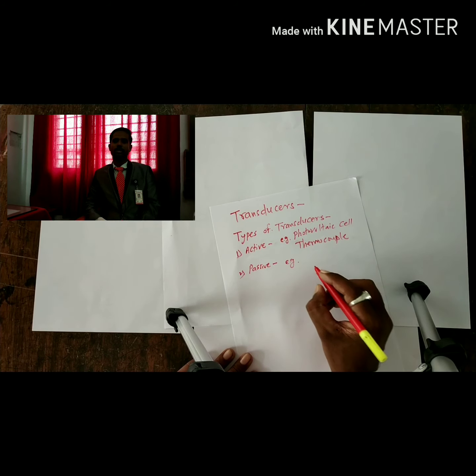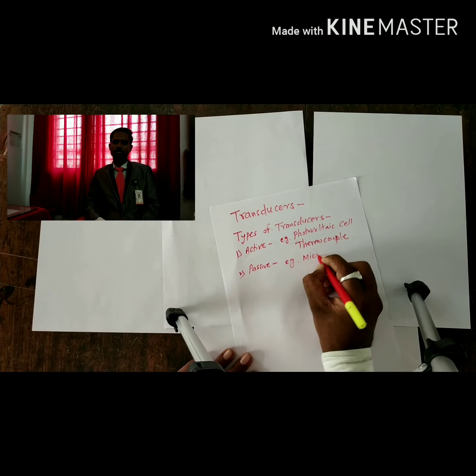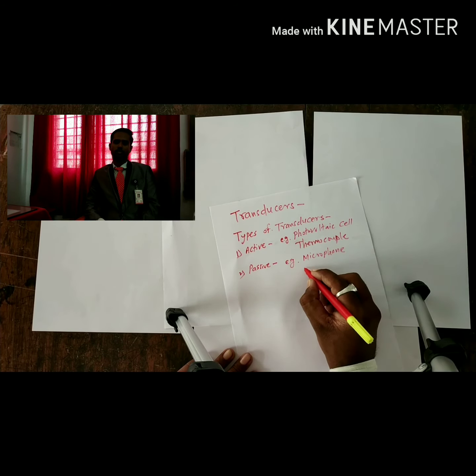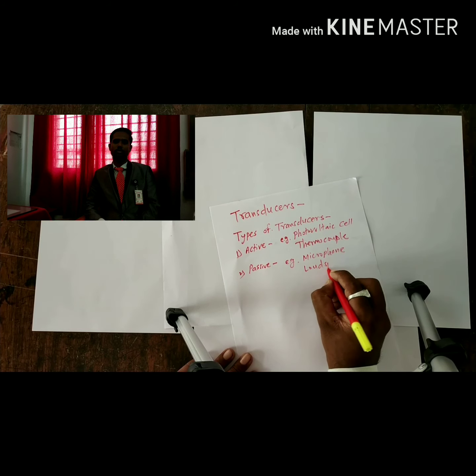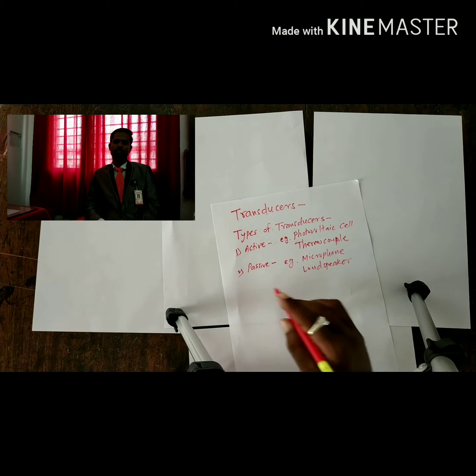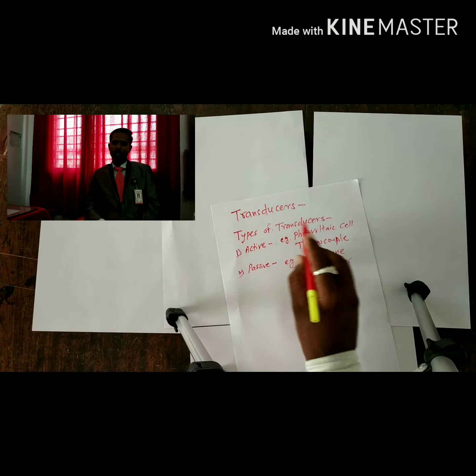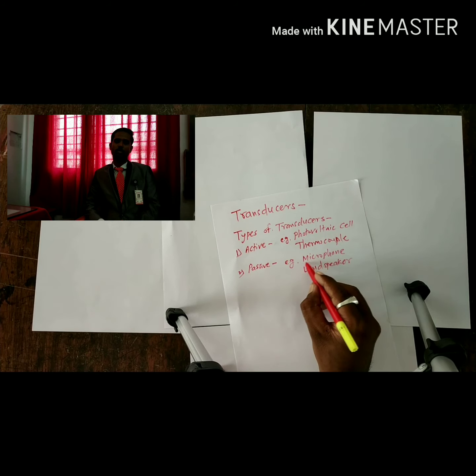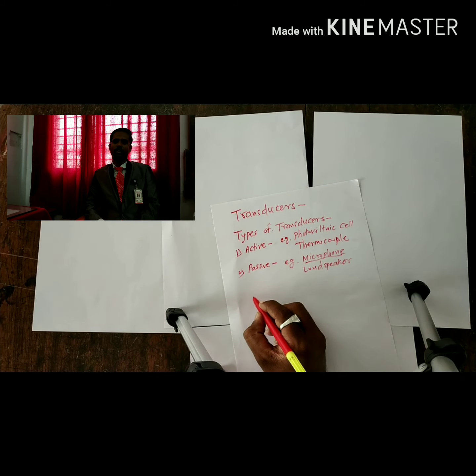Next, passive transducers. The microphone and loudspeaker are two examples of passive transducers. Now we discuss the microphone in detail.